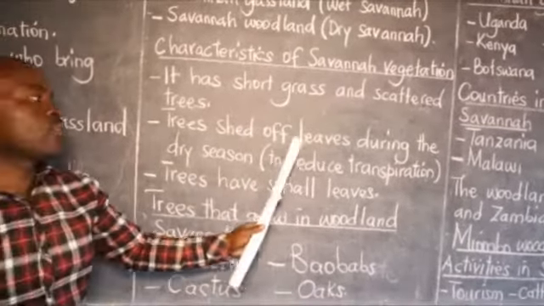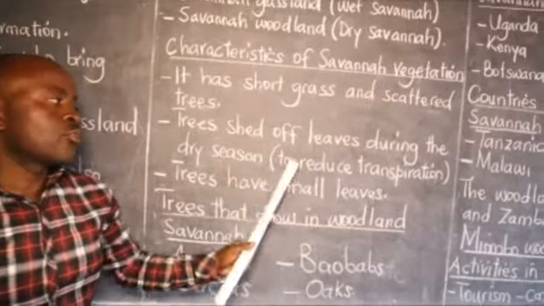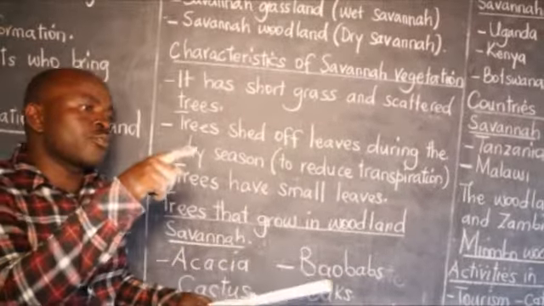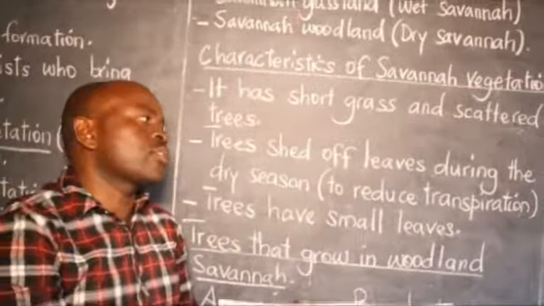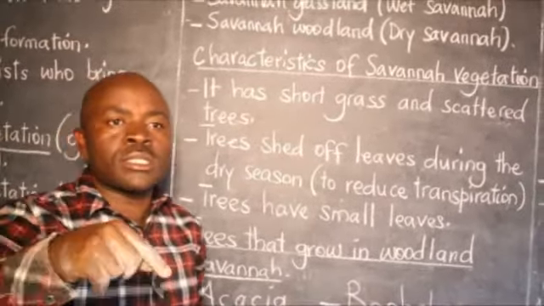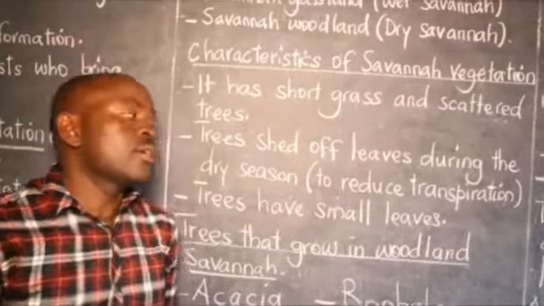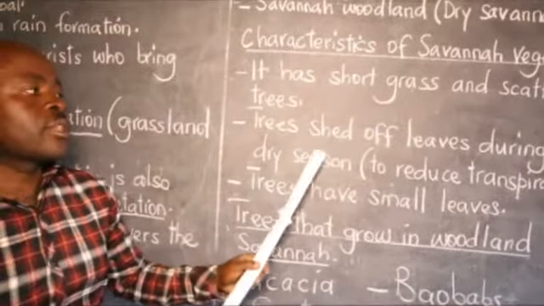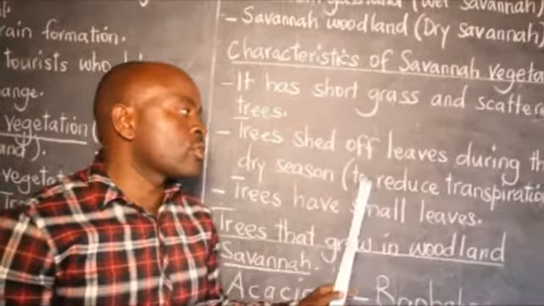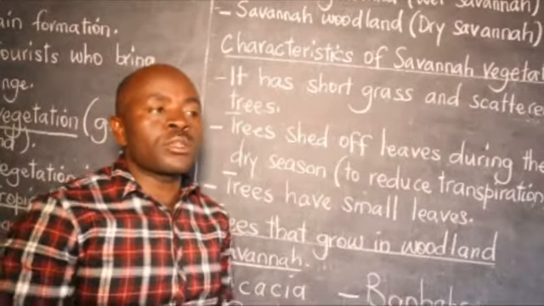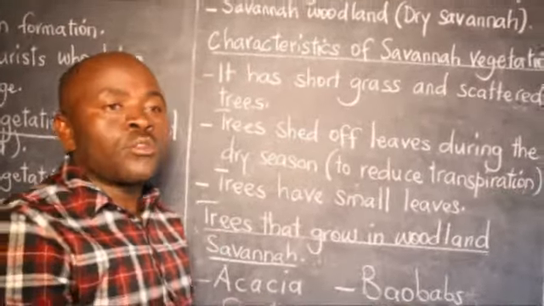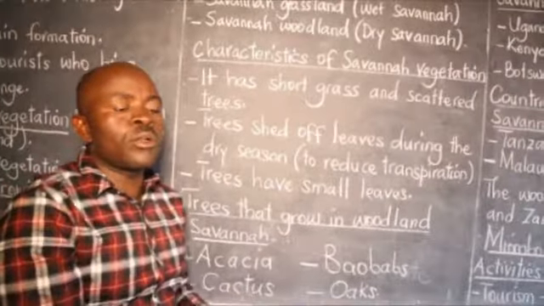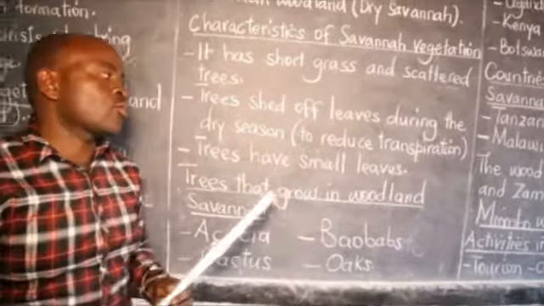Two, trees shed off leaves during the dry season. The reason I told you that in the equatorial rainforest they have broad leaves is that even if transpiration takes place, there is no effect since rainfall is received throughout the year. But here in savanna grassland, the trees shed off leaves during the dry season to reduce transpiration. Even in our villages, you have some trees, even in our compounds during the dry season, you see all leaves down so that they can reduce the loss of water.